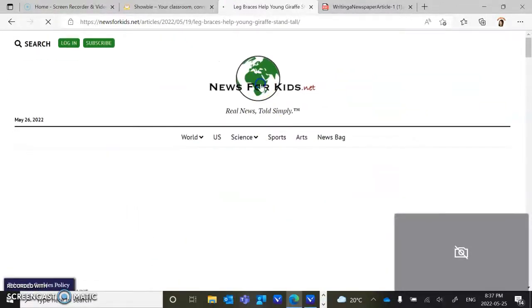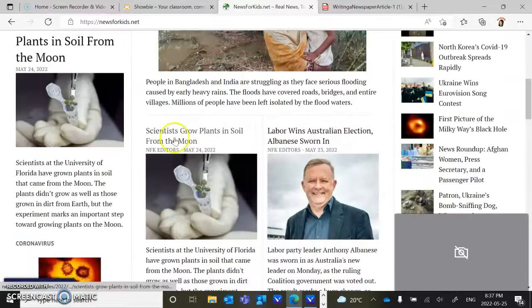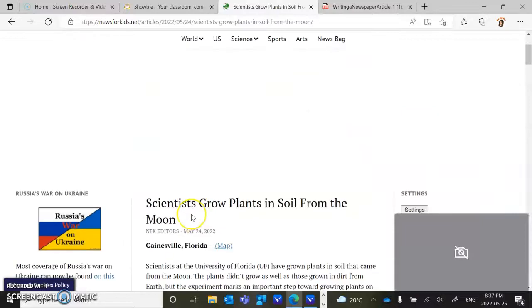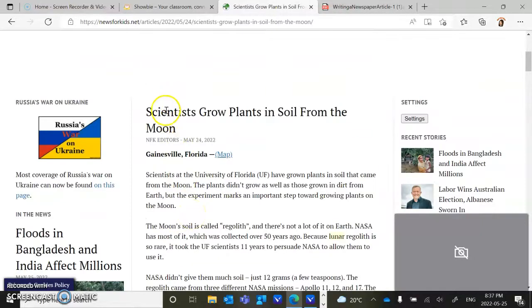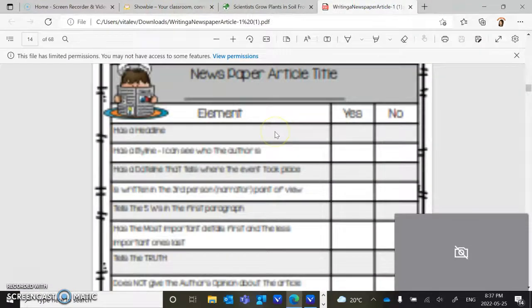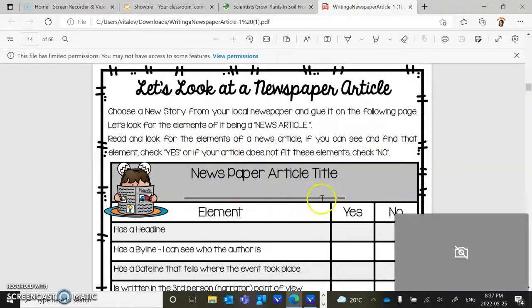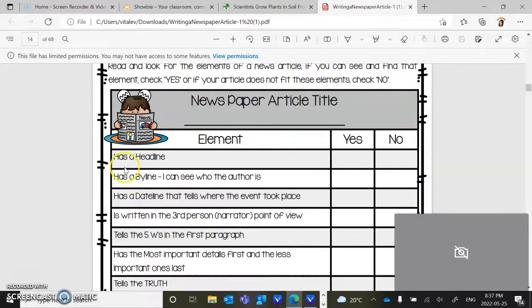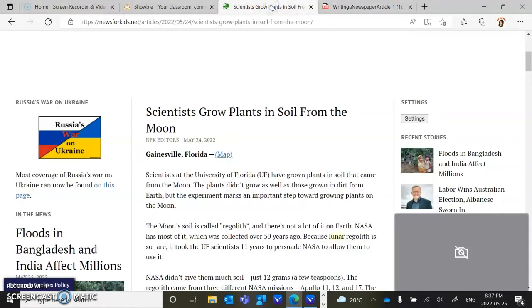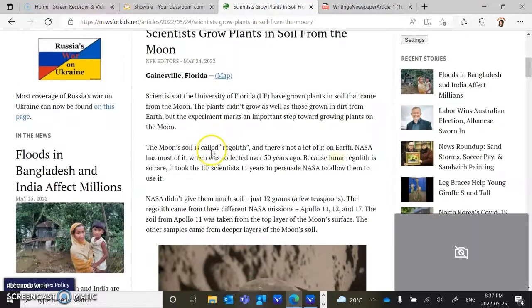Miss Vitali is going to read you an article that is called Scientists Grow Plants in Soil from the Moon. Okay, this is the title, so this is the headline. So if we go back onto this worksheet over here, right over here it says newspaper article title. You would write that there. And the first question it asks, has a headline. You would answer yes because it does have the title, the headline. So let's listen to the actual article.